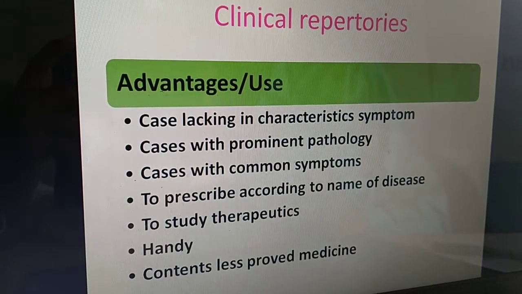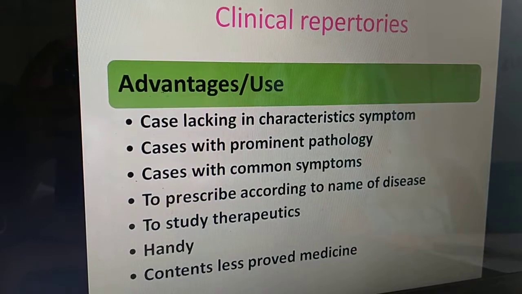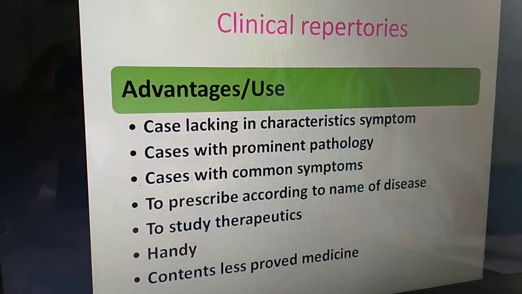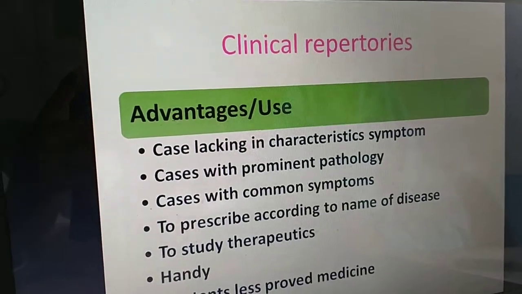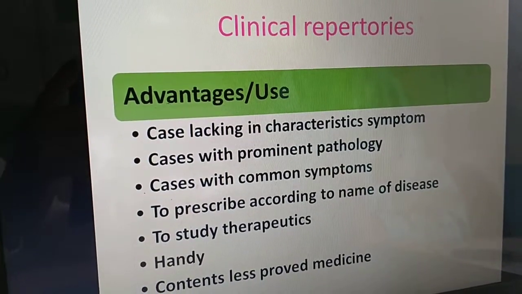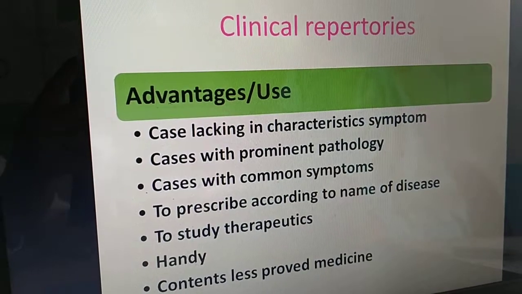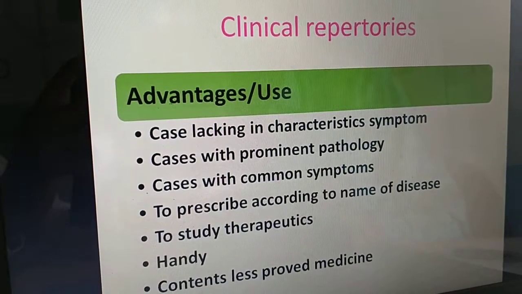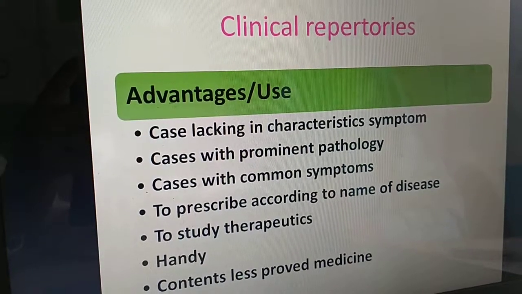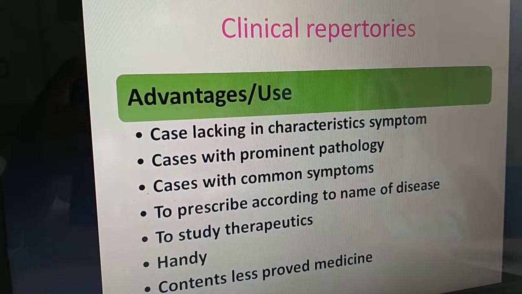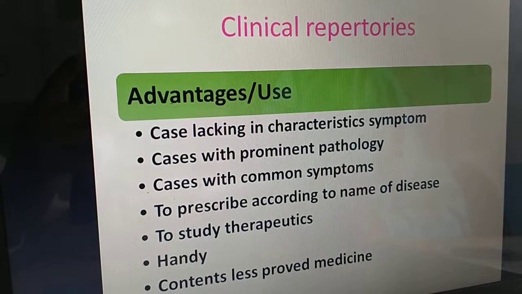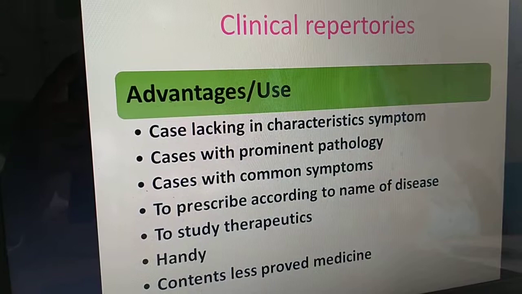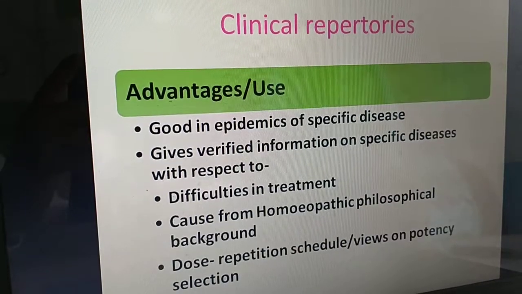One more advantage, these repertories are very handy, and one more specific advantage, we get information about the less proved medicines. Usually what happens in general repertories, these less proved medicines, because of lack of confirmation or lack of reproving, could not be included. But these clinical repertories give such less proved medicines a good knowledge. That is the advantage of the clinical repertory.